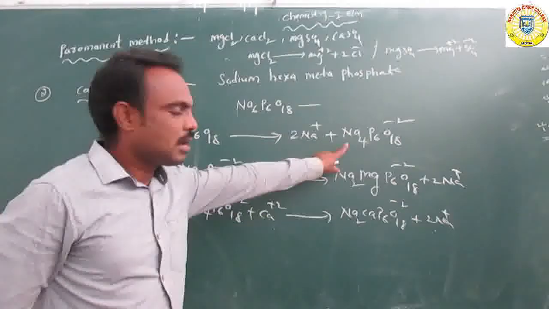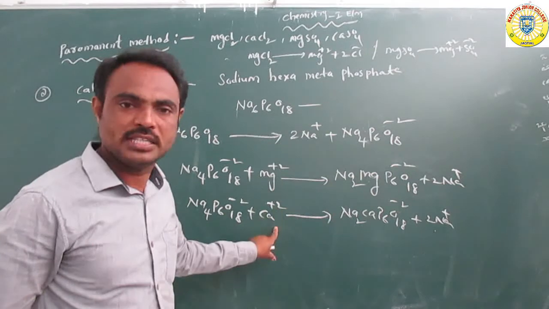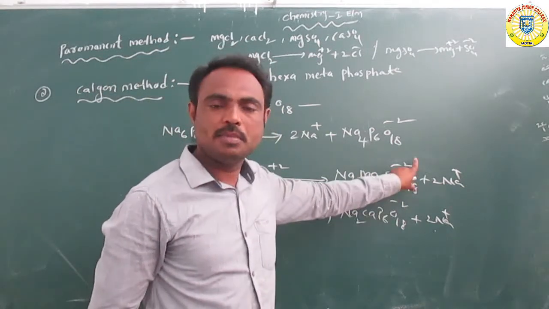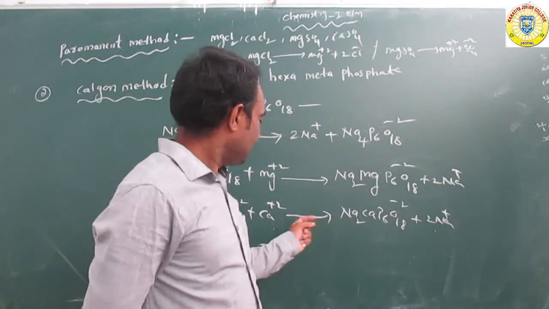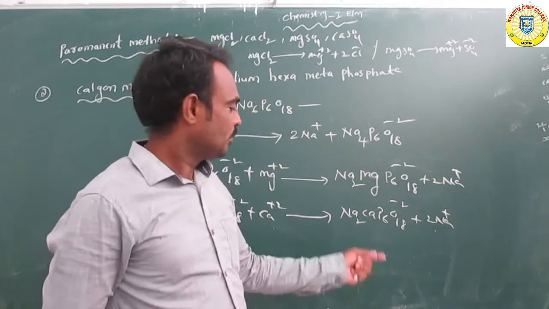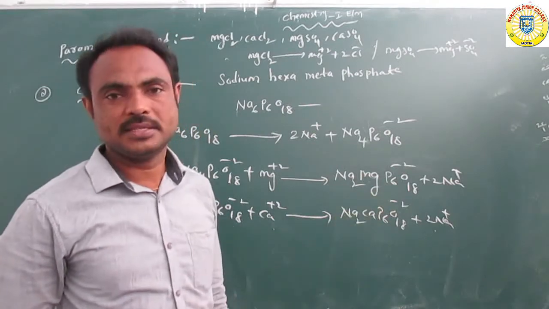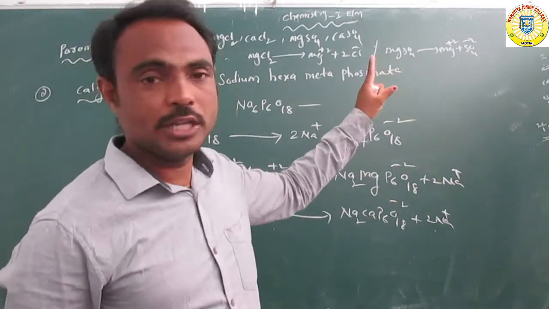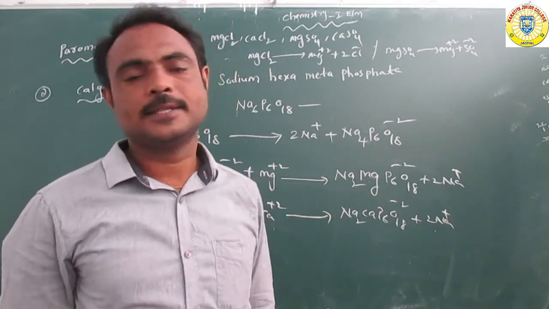This negative ion reacts with Mg plus 2 or Ca plus 2 to form Na2MgP6O18 minus 2 and 2Na plus, or Na2CaP6O18 minus 2 plus 2Na plus. Then the 2Na plus reacts with SO4 minus 2 and 2Cl minus to form salts.